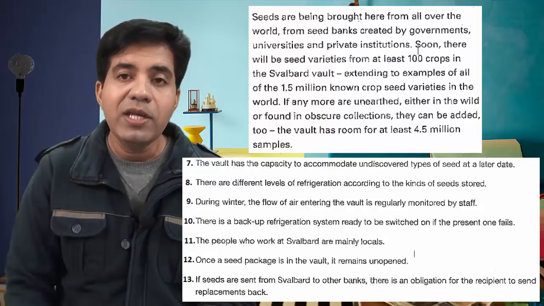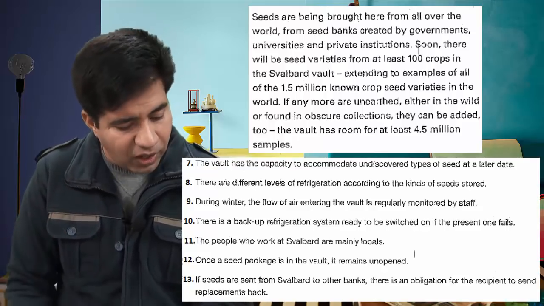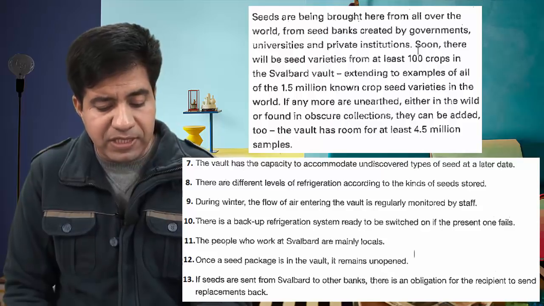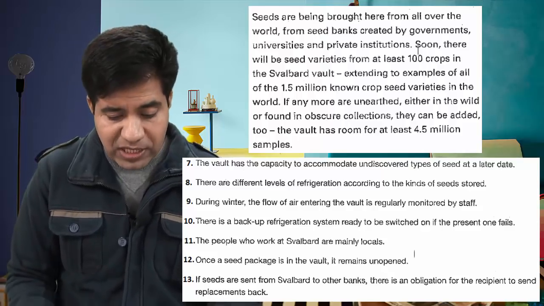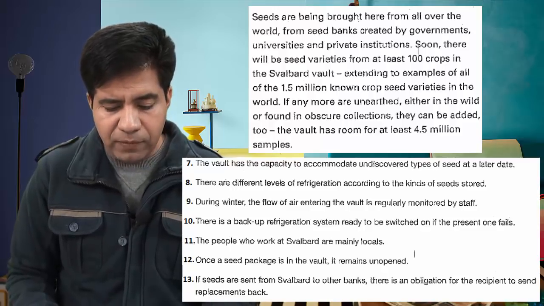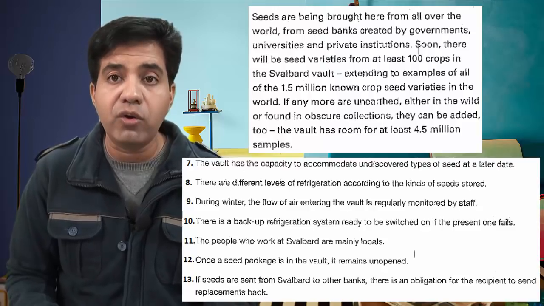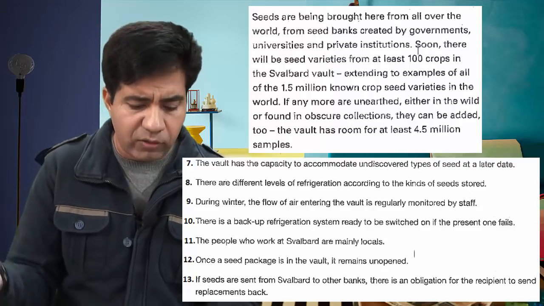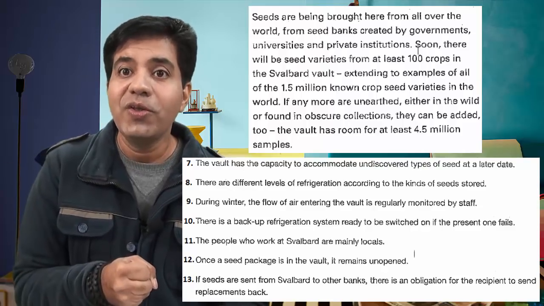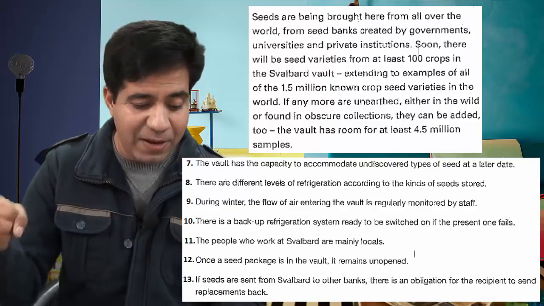Now be alert, your answer is gonna come here. You're gonna see whether this statement is true, false or not given. They say the vault has the capacity to accommodate undiscovered types of seed at a later date. We got to see whether it is possible or not. They say if any more are unearthed either in the wild or found in obscure collections, wherever they're going to find these seeds, they can be added to. They can be added, they means seeds. They can be added to.